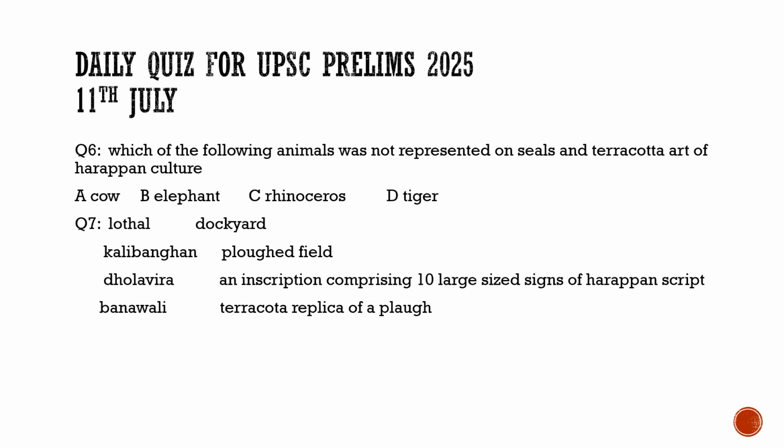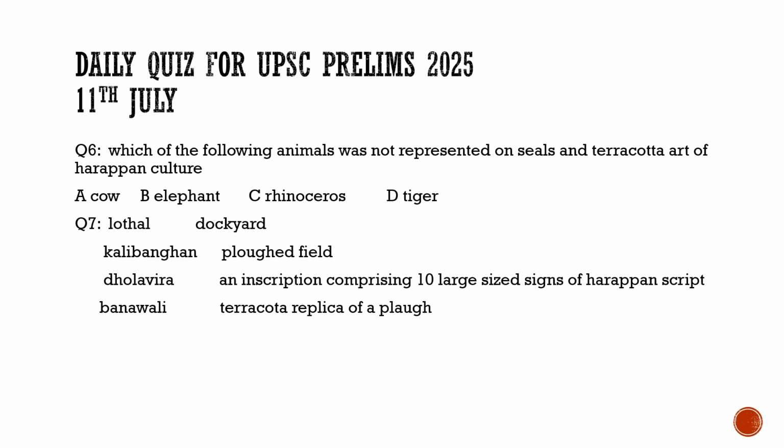Now coming to the previous year questions, here the question asks which of the following animals was not represented on seals and terracotta art of Harappan culture? Is it cow, elephant, rhinoceros, or tiger? It is definitely cow, horse. They were not represented on the seals and terracotta figures.